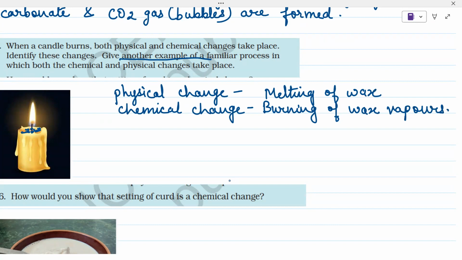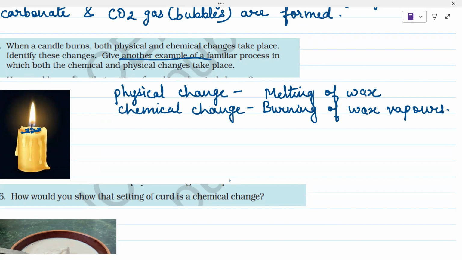Whereas when the gas burns, then we can mention that it is a chemical change, because on burning, it will burn in the air and it will give us heat, light and other products like carbon dioxide gas. So it is a chemical change.